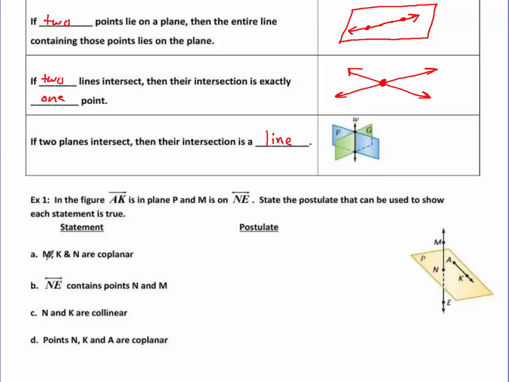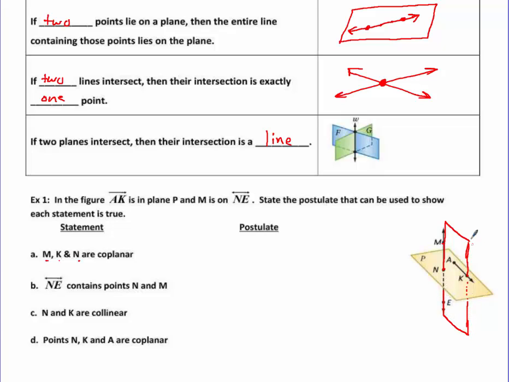So our first statement says that M, K, and N are coplanar. So that means M, K, and N. Well, we don't see a plane there, but our postulate says that through any 3 points, there is exactly one plane.